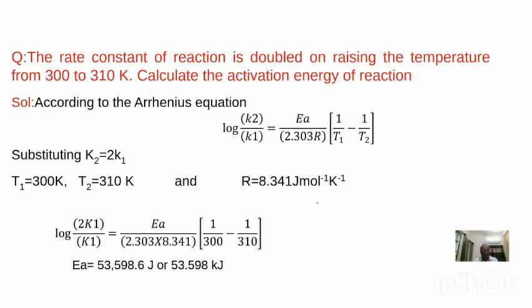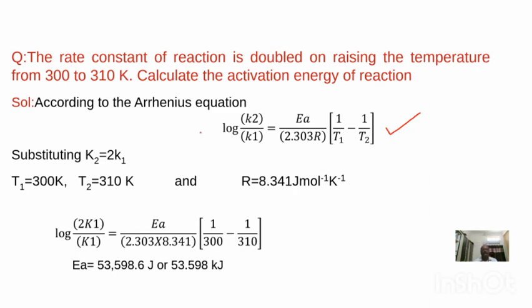Let's solve one problem according to the Arrhenius equation to calculate activation energy. This is the problem given: the rate constant of a reaction is doubled on raising the temperature from 300 Kelvin to 310 Kelvin. Calculate the activation energy of the reaction. So the rate constants are given and temperatures are given. You have to calculate the activation energy. Now we are writing the Arrhenius equation which represents two different temperatures and two rate constants.